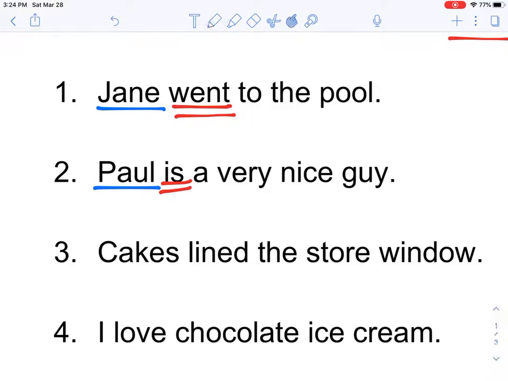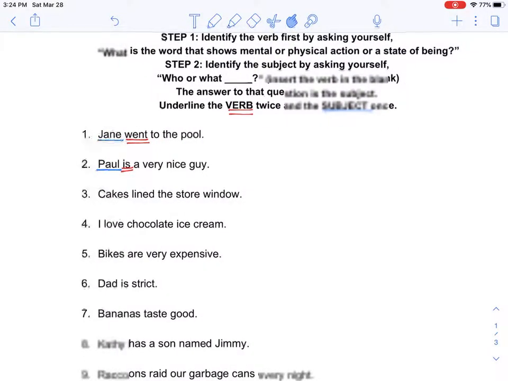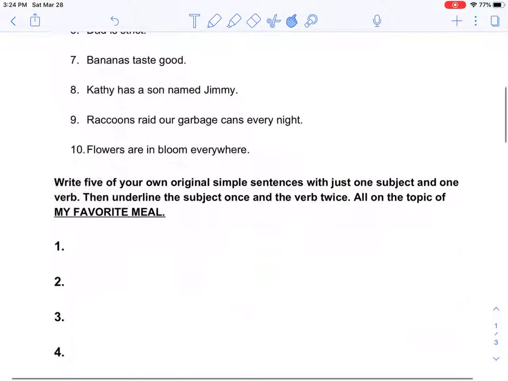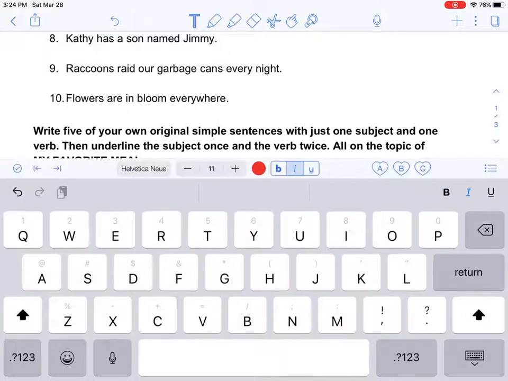Okay, you're going to finish these 10 sentences by underlining the verb twice and the subject once. And then you will move on to the second part of the sentence assignment, which is writing 5 of your own original simple sentences with just one subject and one verb. Then you're going to underline the subject once and the verb twice, all on the topic of my favorite meal. So you're going to select to type this, please, so I can read it. And you're going to select to do it in a pretty big font, like a 12.